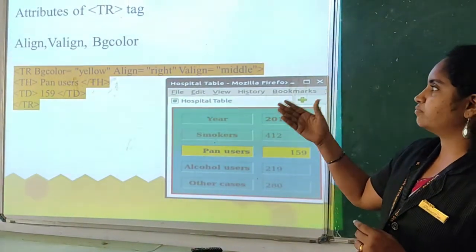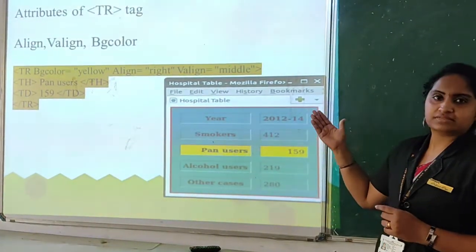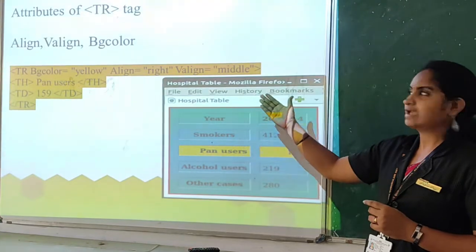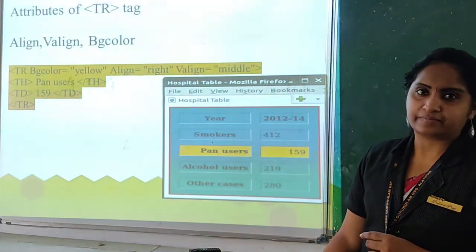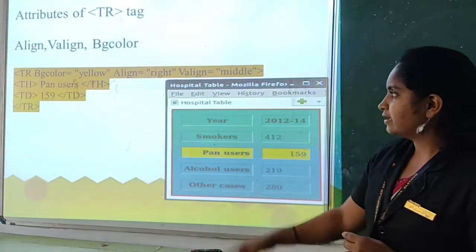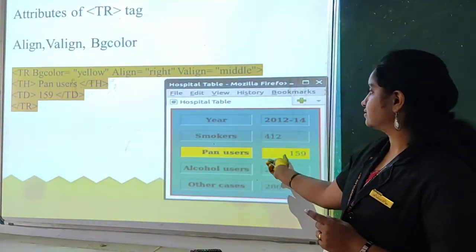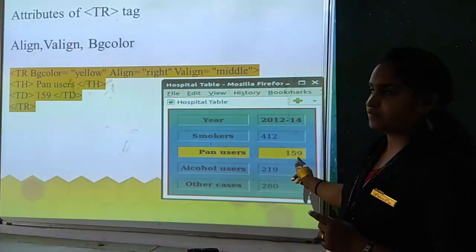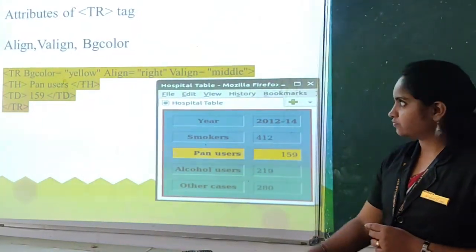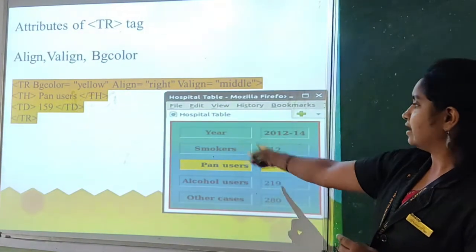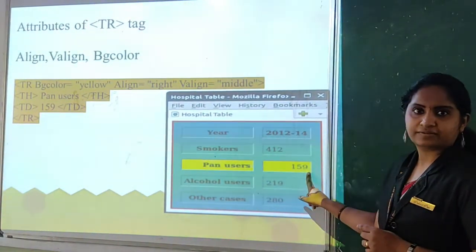You can use align, background color and vertical align. The content is TH and its details is 159. Here we are giving the background color as yellow, so it will be displayed in the row.